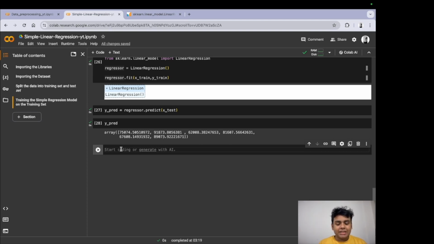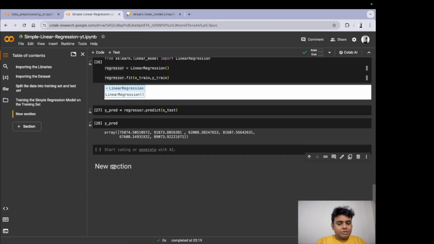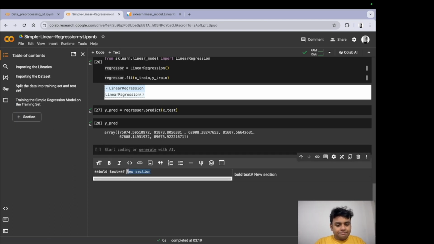Now that it's working, let us dive back into the theory and check what we did. I'm not going to go back into theory and explain everything, but I need you to go back into the video and check what we did. So we need to visualize the test set results now. First, we need to visualize the training set results, and then we need to visualize the test set results. So I'm just going to create a heading: visualize the training set results first.